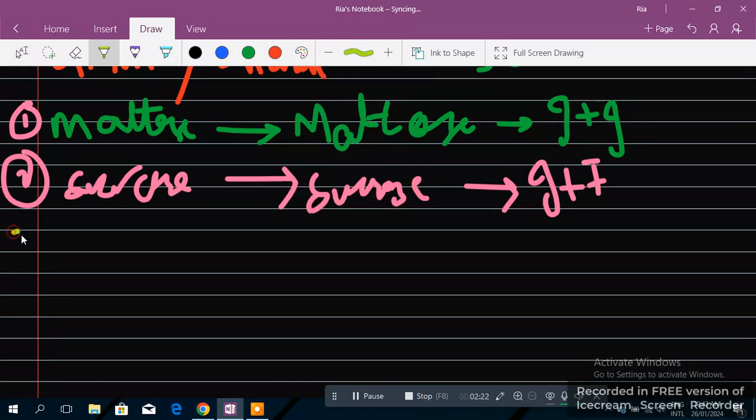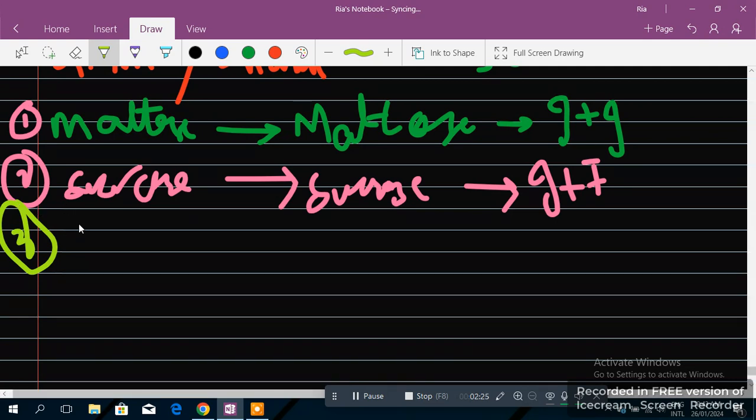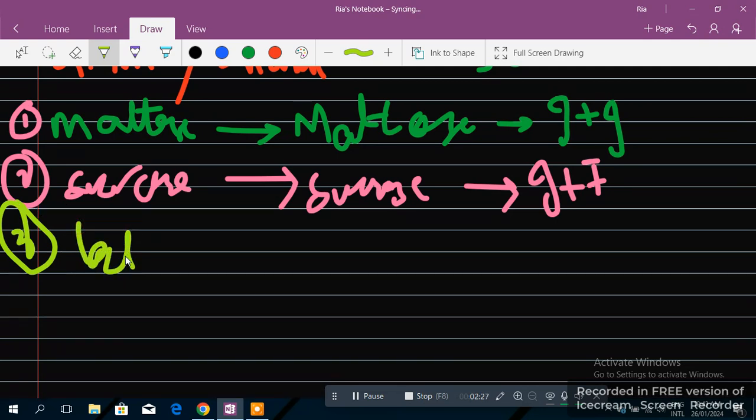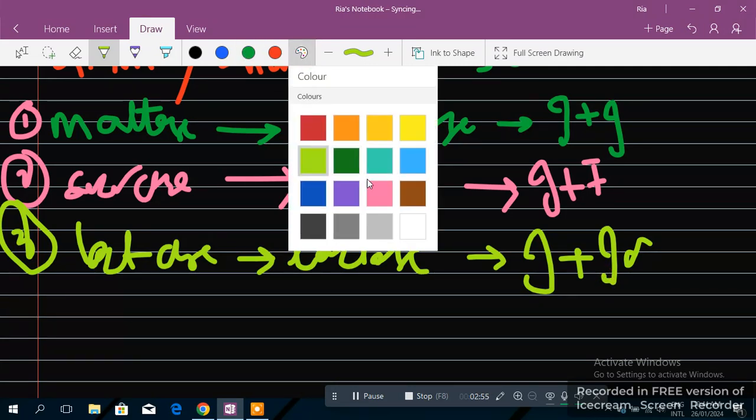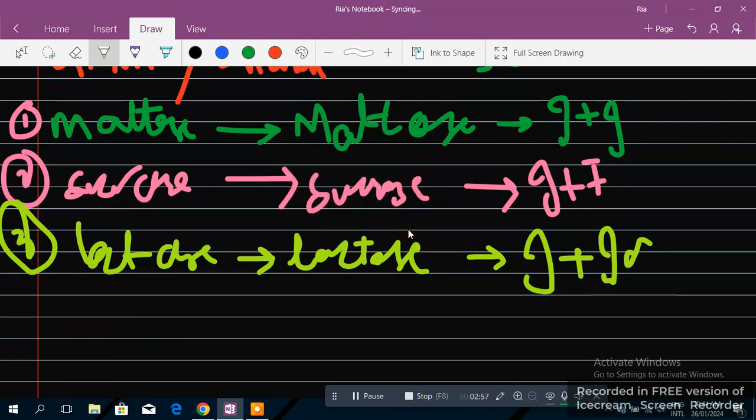So the third you will see would be lactase. This means lactase will help in the breakdown of lactose. And lactose is made up of glucose plus galactose. Glucose we write like this, and galactose as Gal. Okay. Then the fourth one, which is the last one here.